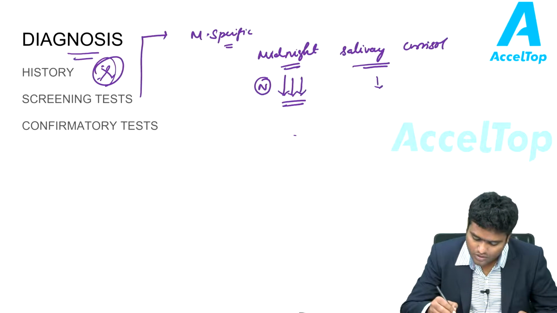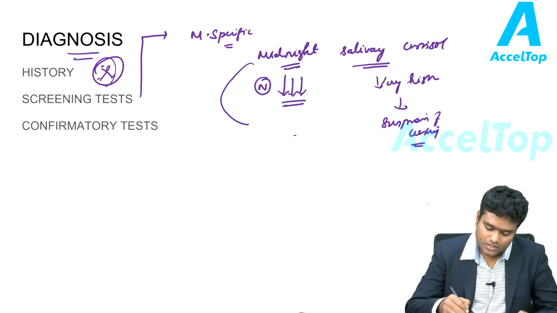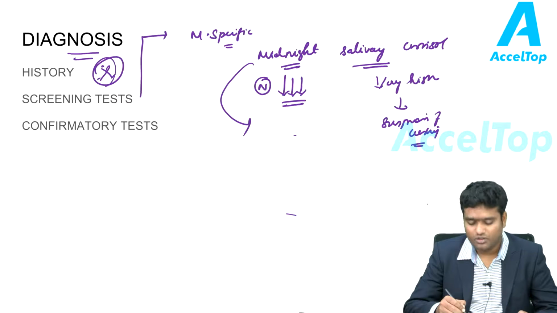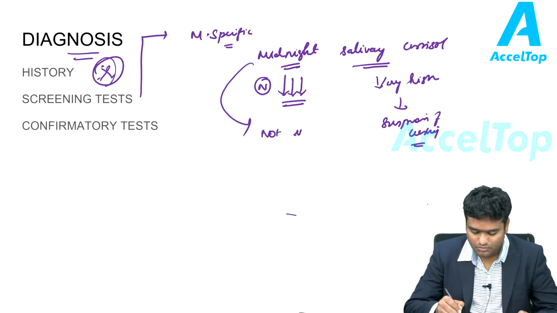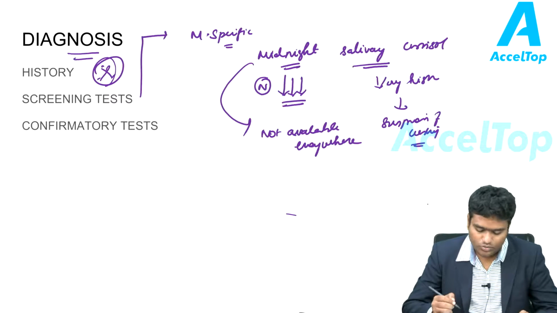So, if salivary cortisol at midnight is very high, it is suspicious of Cushing syndrome. But this test is not available everywhere. So what we can do is we can check for 24-hour urine free cortisol.